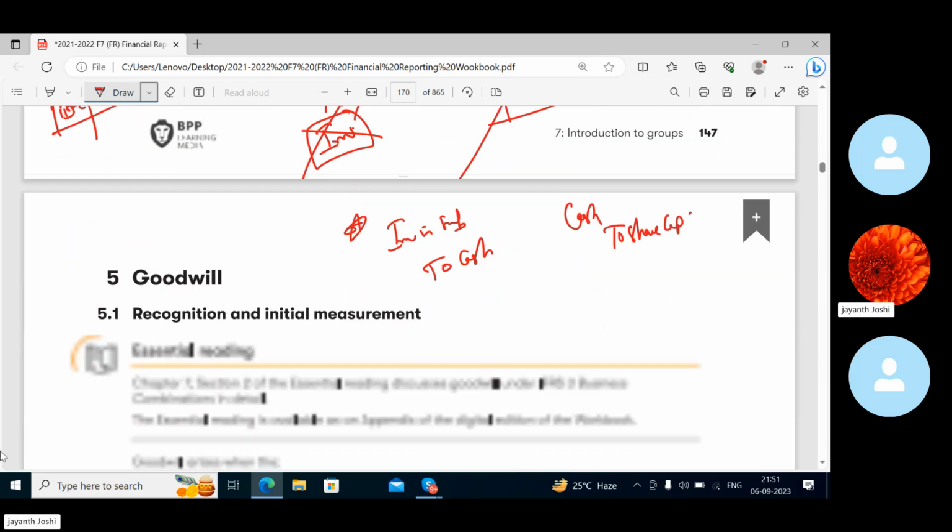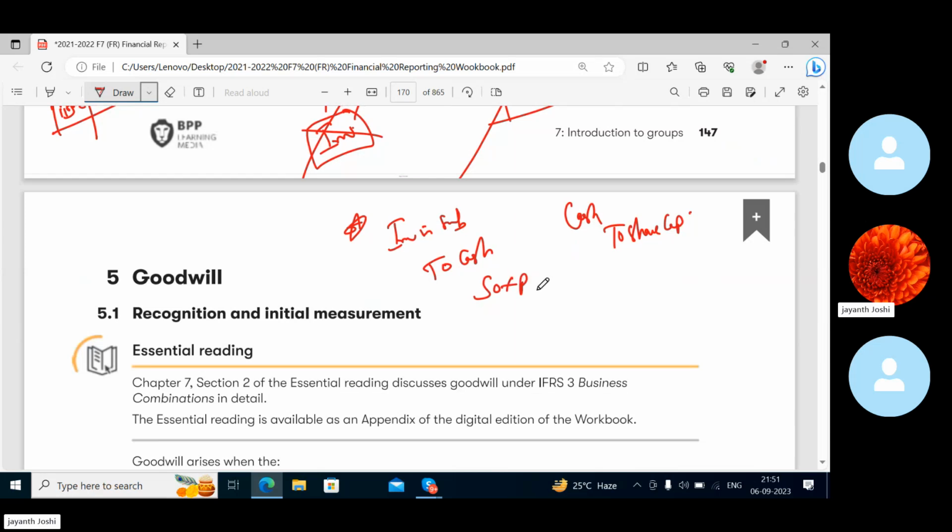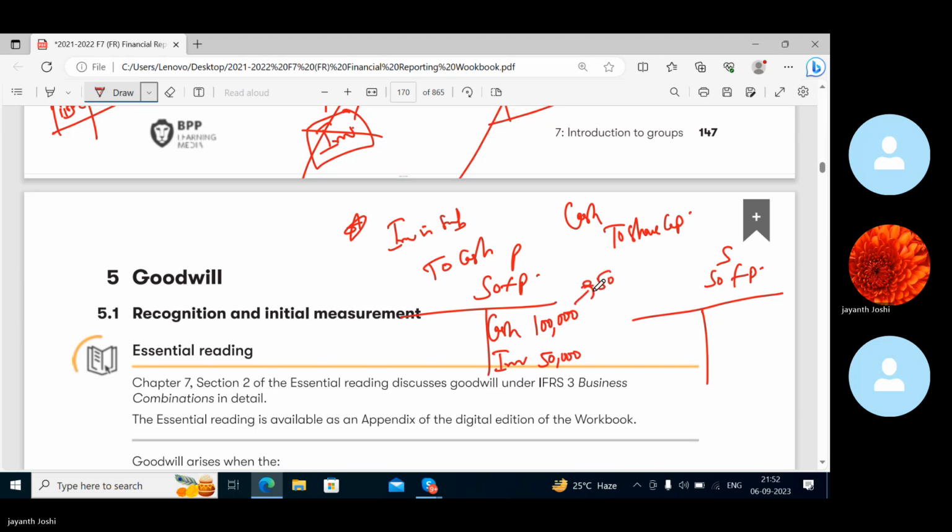So when they make the books, the statement of financial position of the parent and the statement of financial position of the subsidiary, here I'm making a T format, a balance sheet in ledger format. They had a cash of 100,000 and out of that they invested how much? 50,000, let's say. So 50,000 cash has gone and 50,000 investment has come, right? Now how much is the total value? Still how much?